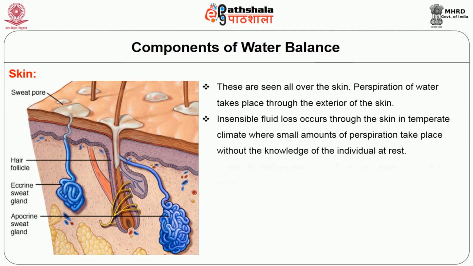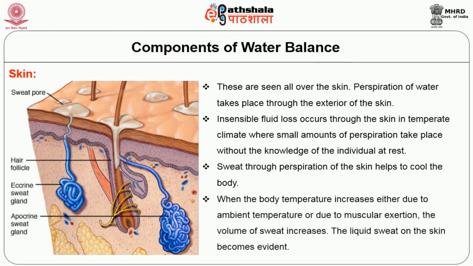Insensible fluid loss occurs through the skin in temperate climates, where small amounts of perspiration take place without the knowledge of the individual at rest. Sweat through perspiration of the skin helps to cool the body. When the body temperature increases, either due to ambient temperature or muscular exertion, the volume of sweat increases. The liquid sweat on the skin becomes evident.